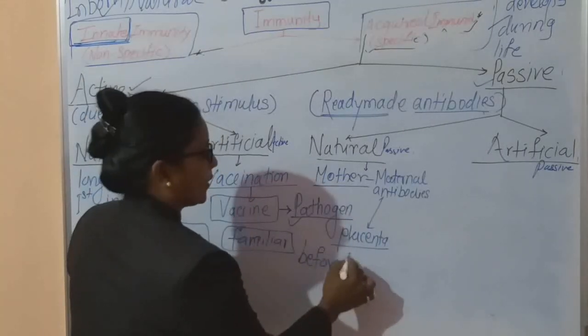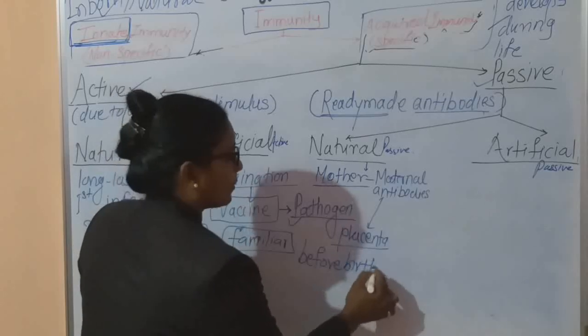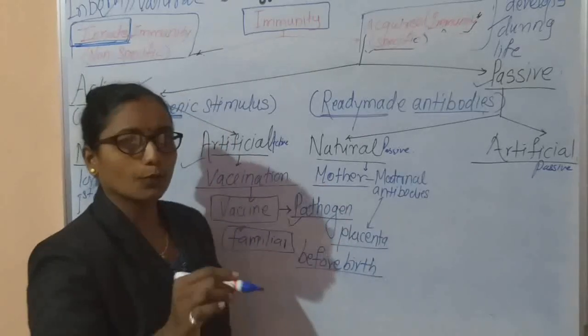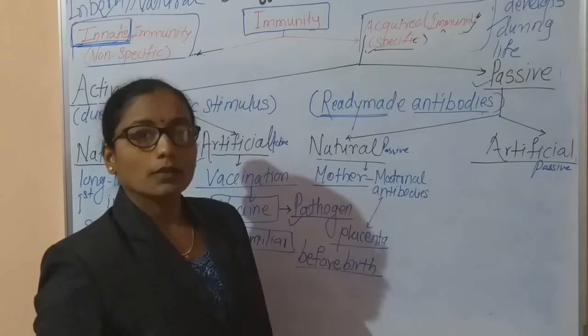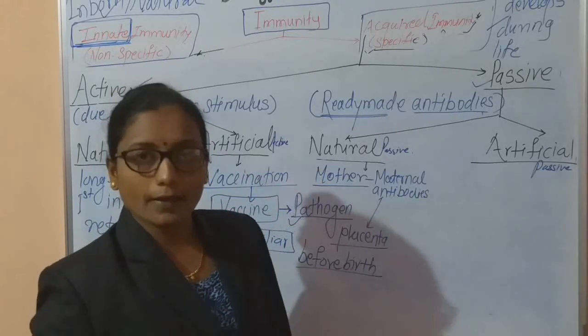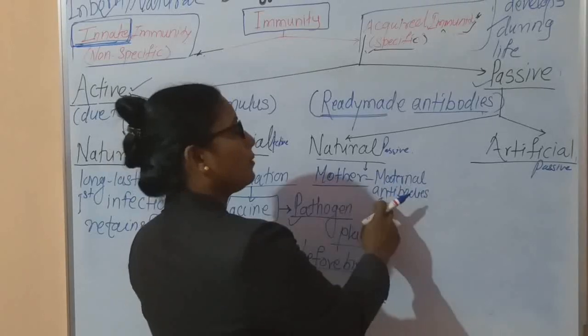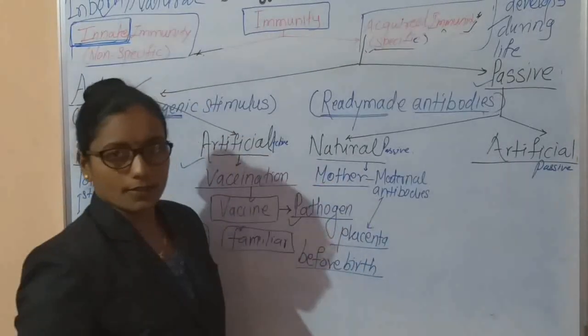This point is very important. From the maternal antibodies, how does the protection of the fetus take place? Before the birth, what happened? The mother's antibodies, that is maternal antibodies which are present in blood, protect the fetus.